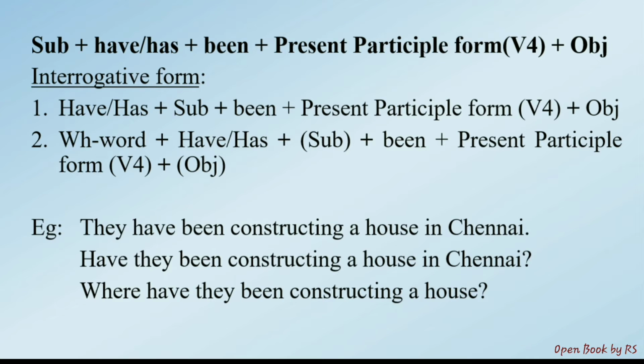So take the examples. They have been constructing a house in Chennai. This is an affirmative sentence, present perfect continuous. Observe the sentence. They have been constructing a house. So subject, have been, present participle form of verb. Now how to make it a question? Very easy. So change the place of have. Have they been constructing a house in Chennai? That is a question. Another type of question: Where have they been constructing a house? So this is the second type of question. So in this way, you can frame questions in a very easy way.